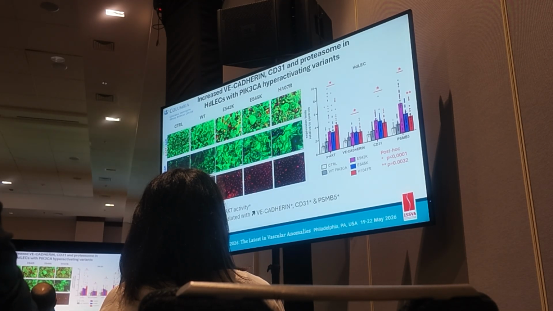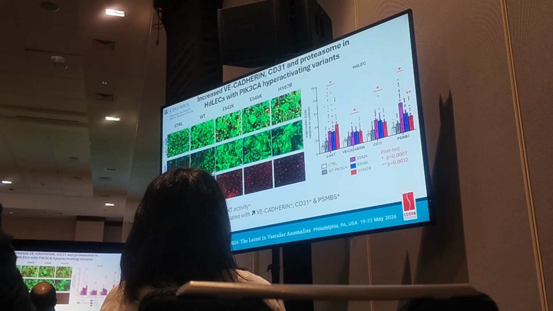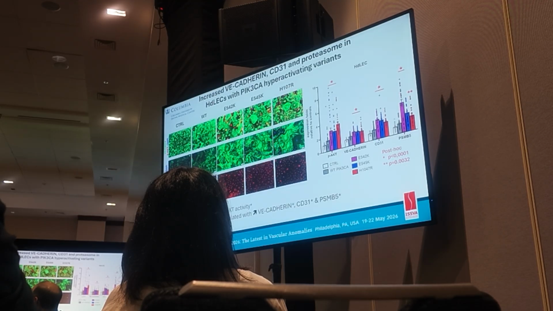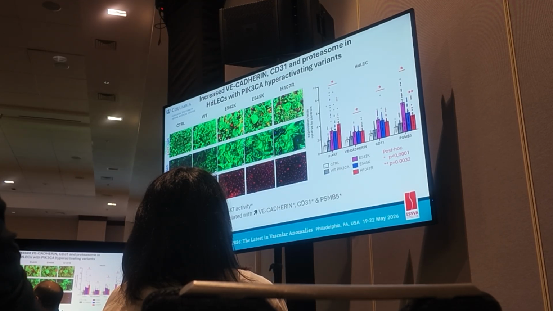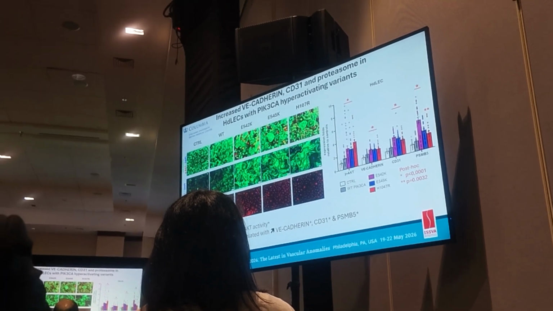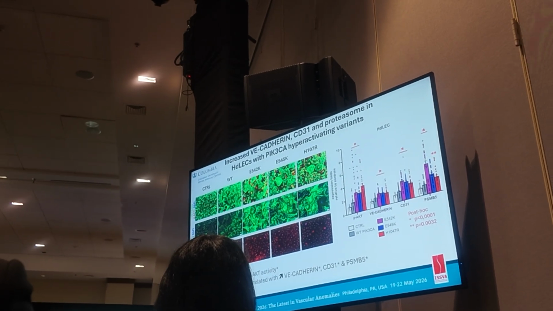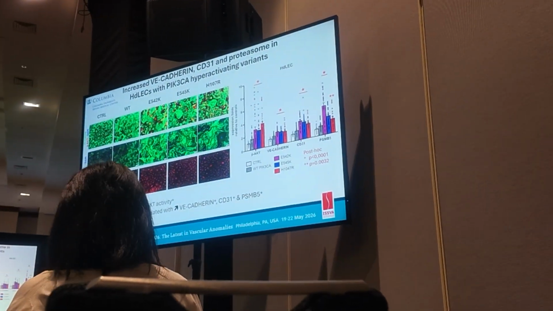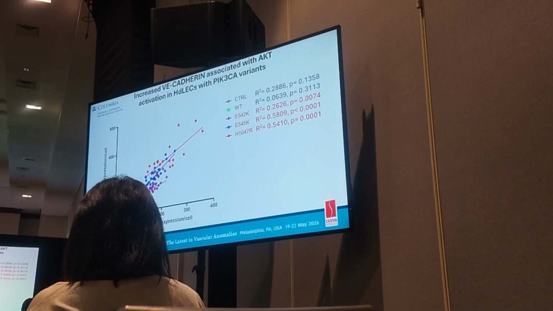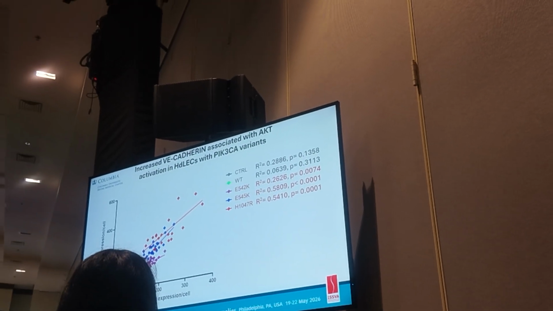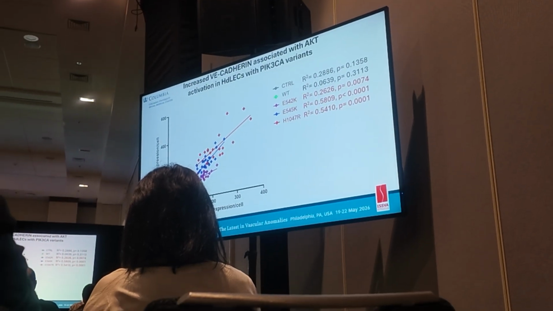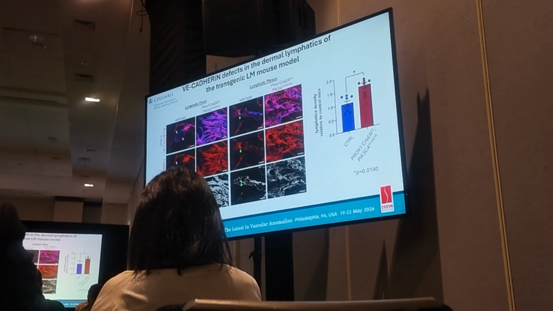Next, we evaluated the engineered HDLECs relative to controls. All 3 PIK3CA variants significantly increased AKT activity, confirming a successful transduction, shown in red in the top panel. And similar to LMECs, all engineered HDLECs had significantly increased VE-cadherin and CD31 expression, both in green, and PSMB5 in red in the bottom panel. To evaluate the relationship between AKT activity and VE-cadherin, a regression analysis was done, and it shows a significant correlation between AKT activity and VE-cadherin levels.